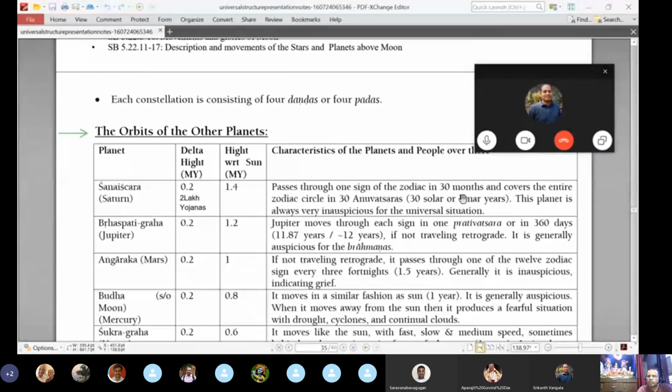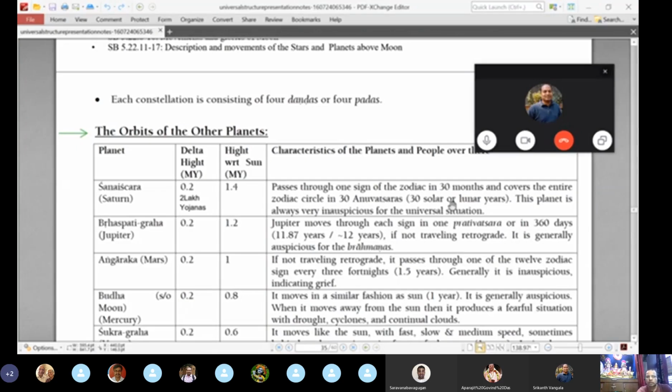Here some information about Saturn is given, like how much time it takes to pass through each zodiac sign. There are 12 signs in the zodiac. Saturn is a slow moving planet, so it takes 30 months to cover one sign. So for all 12 it takes around 30 solar years to complete its motion around the sun. If you look at our horoscopes, once the Shani Dasha starts, it runs for that much period.